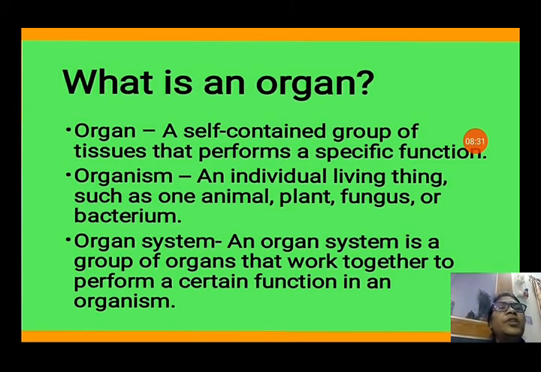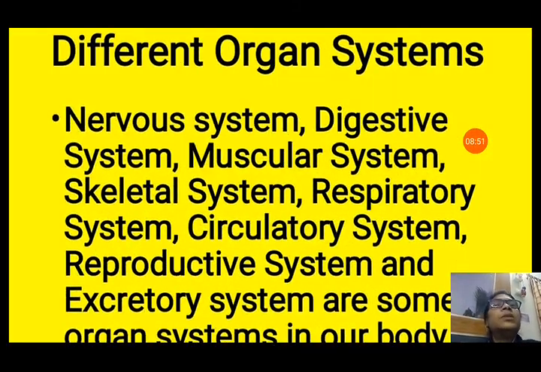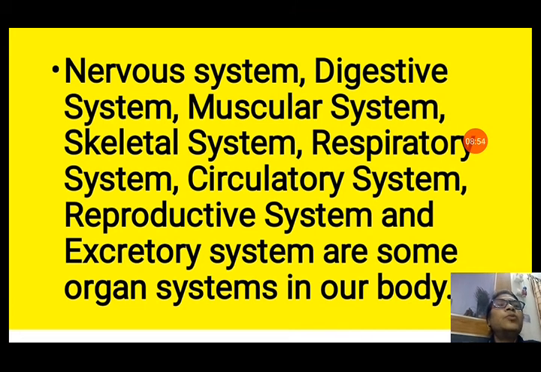Now, what is an organism? An individual living thing, such as one animal, plant, fungus, or bacterium, is known as an organism. Organ system. An organ system is a group of organs that work together to perform a certain function, like our digestive system. It performs a certain function, that is digestion. Our body has different organ systems to perform different types of functions, like nervous system, digestive system, muscular system, skeletal system, respiratory system, circulatory system, reproductive system, and excretory system are some organ systems in our body.